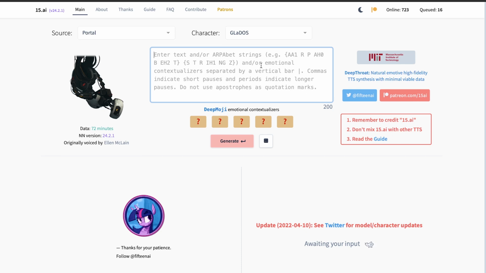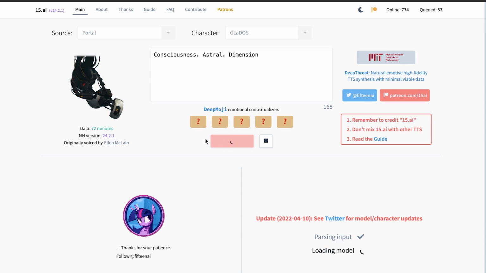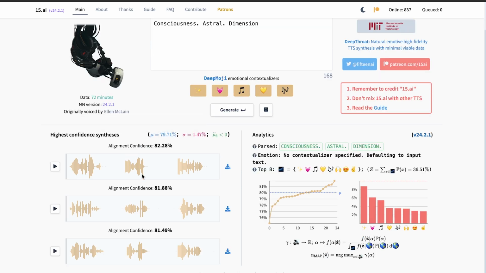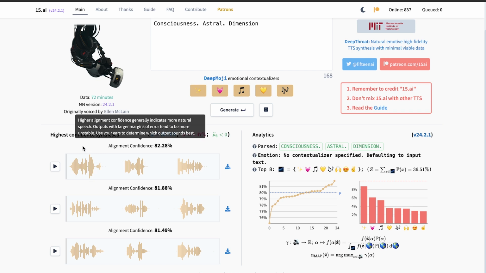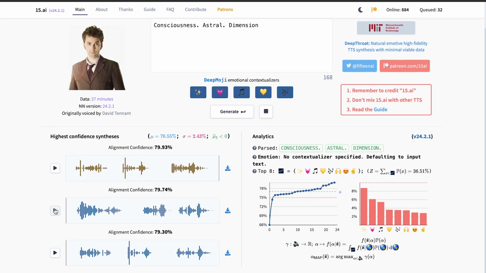Let's just type in a couple random words. And let's just hit generate and see what it's doing. So it is actually generating 3 different examples here, which is quite amazing. We can really choose which sounds the best. Consciousness, astral, dimension. So that could also sound quite interesting.